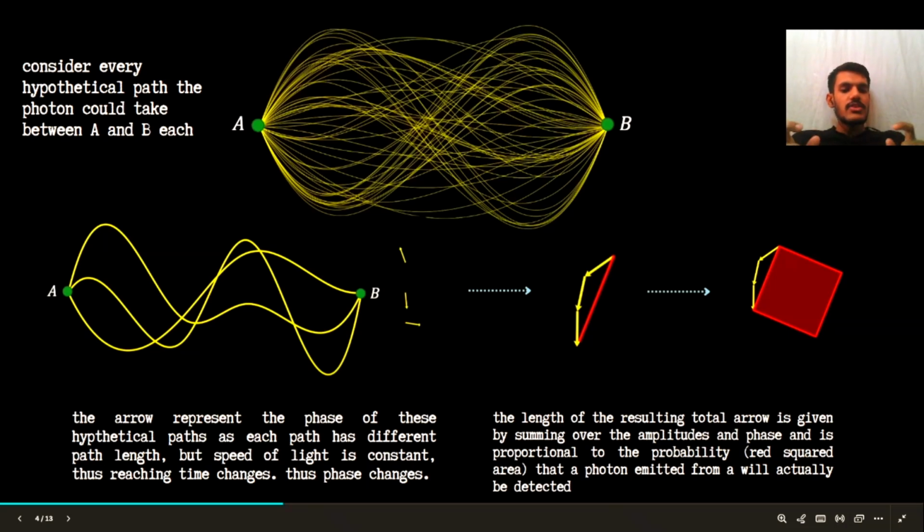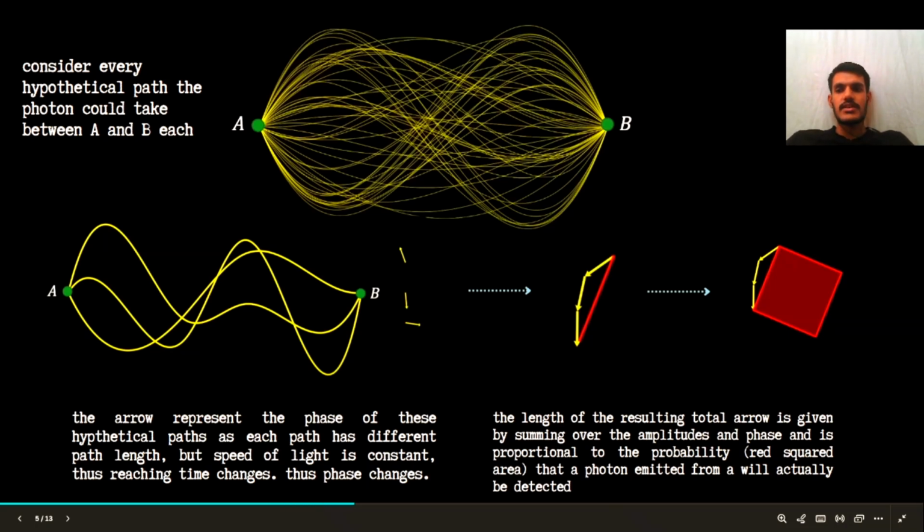So the length of the total arrow is given by the summation of all the amplitudes from point A to point B, and the red square is the probability. The bigger the square, the higher the probability; the smaller the square, the lower the probability.